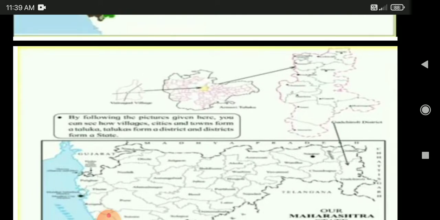Can you all see this map? There is an example given in your textbook, page number 93. By following the picture given here, we can see how villages, cities, and towns form a taluk. A taluk forms a district, and districts form a state. For example, they have given Gadchiroli district. In that there is a small town called Armori Taluk, and in it a village named Viragat village.